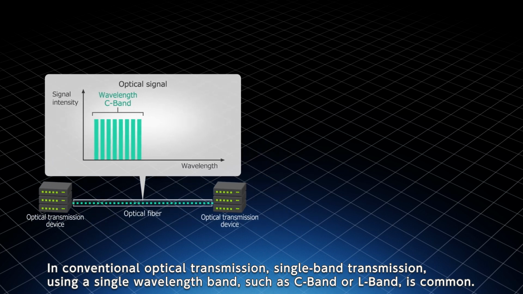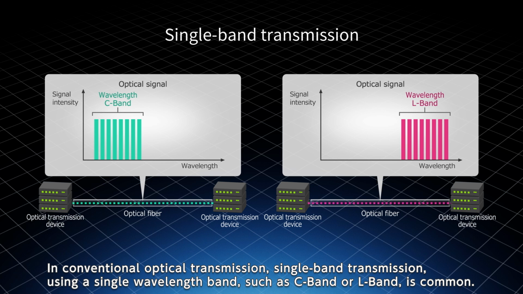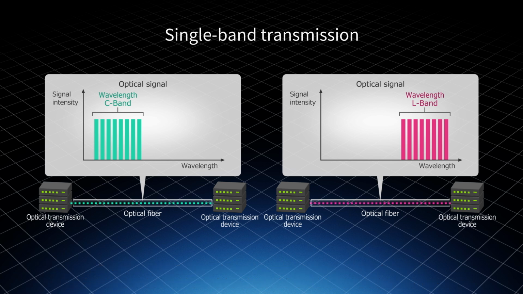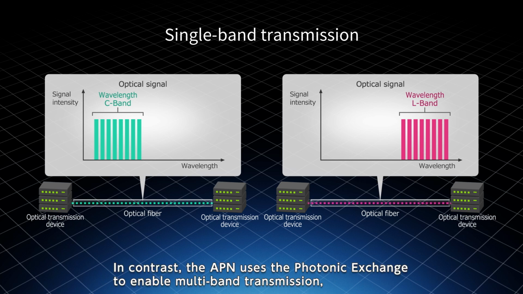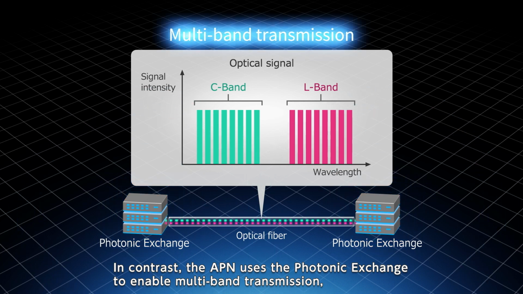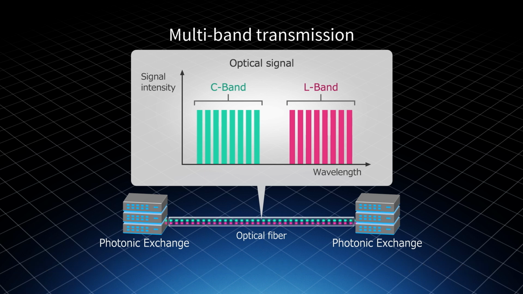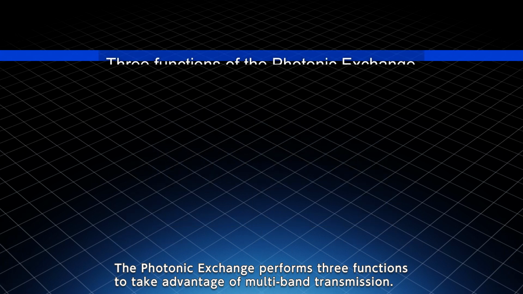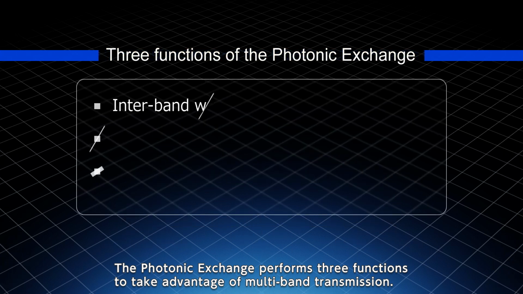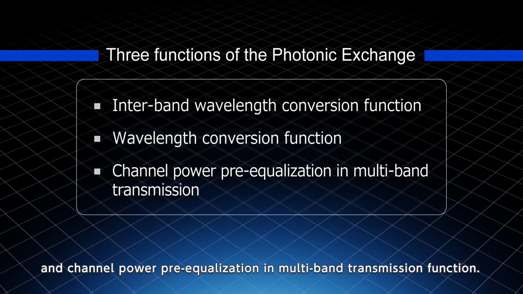In conventional optical transmission, single-band transmission using a single wavelength band, such as C-band or L-band, is common. In contrast, the APN uses the Photonic Exchange to enable multi-band transmission, a technique which uses multiple wavelength bands to achieve high capacity. The Photonic Exchange performs 3 functions to take advantage of multi-band transmission: interband wavelength conversion function, wavelength conversion function, and channel power pre-equalization and multi-band transmission function.